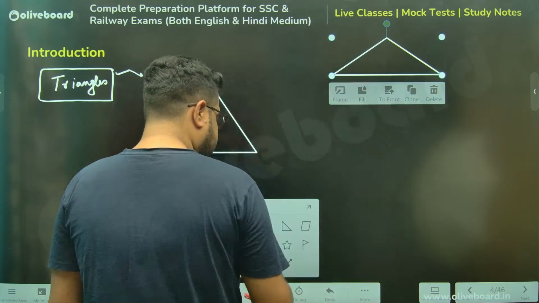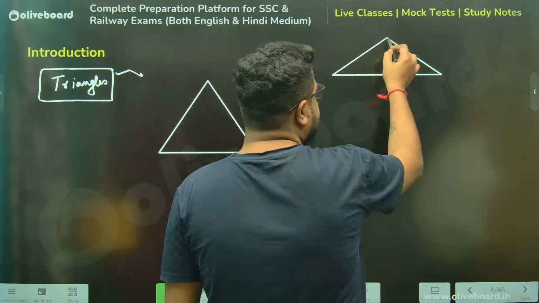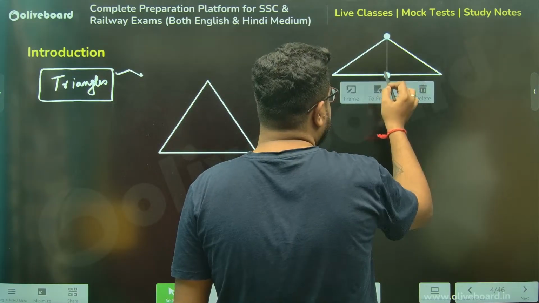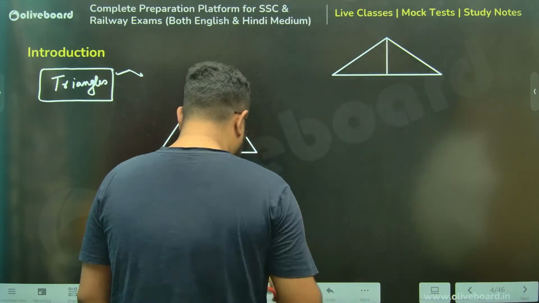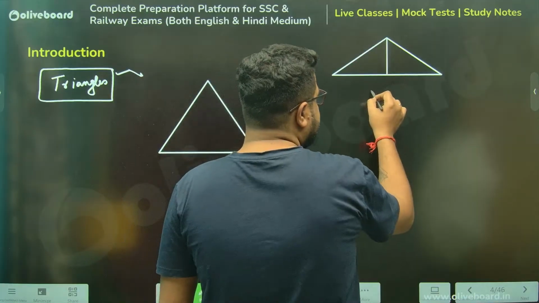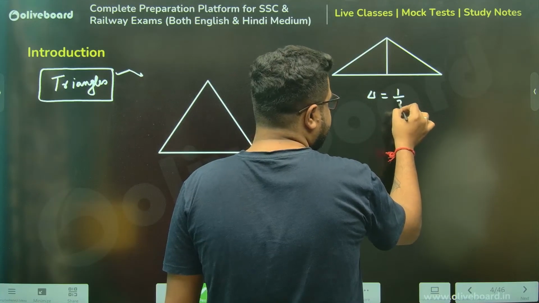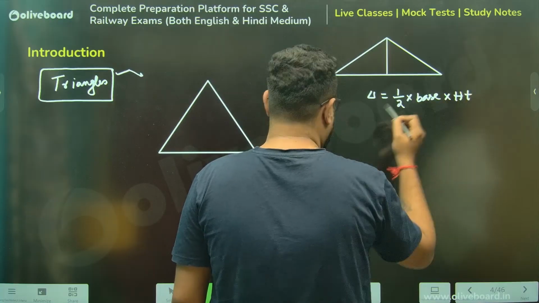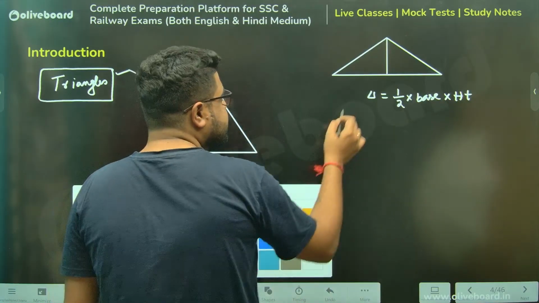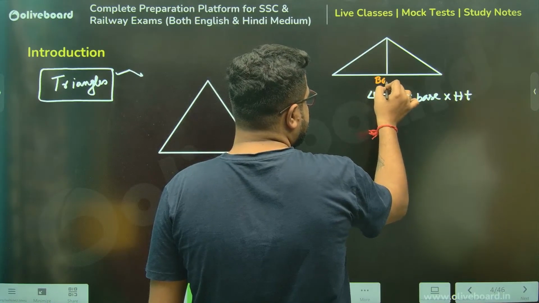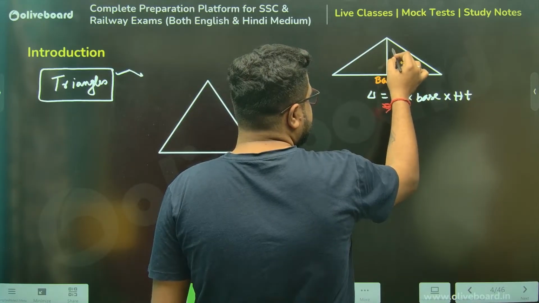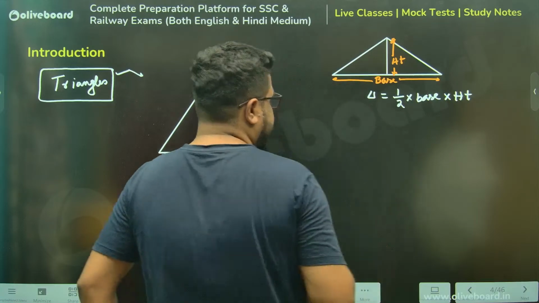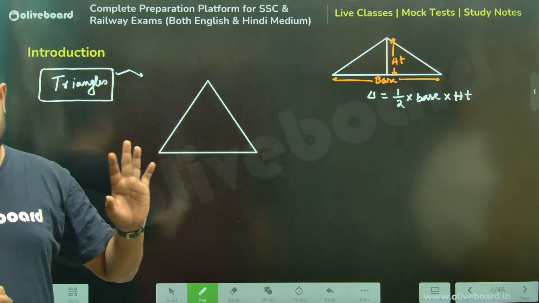So if you draw the height from here, I can always say the area, the delta will be half into base into height, right? So this is your base and this is your height, sir. So you guys can calculate accordingly. We all know this, the basic.